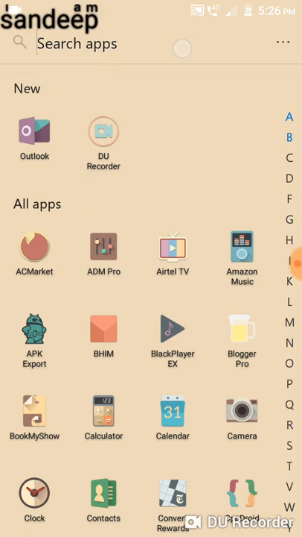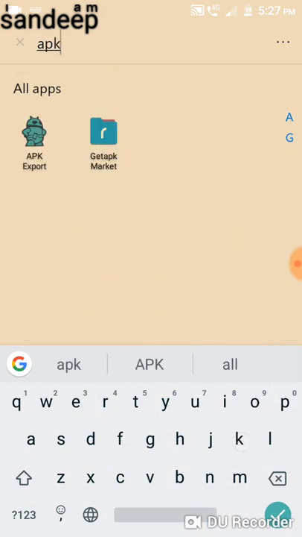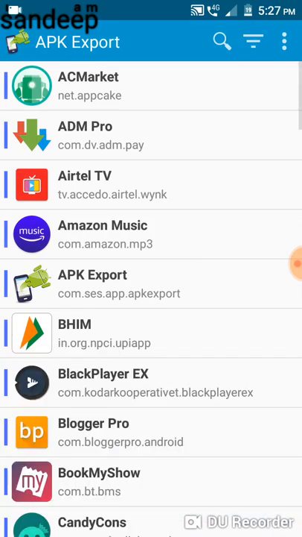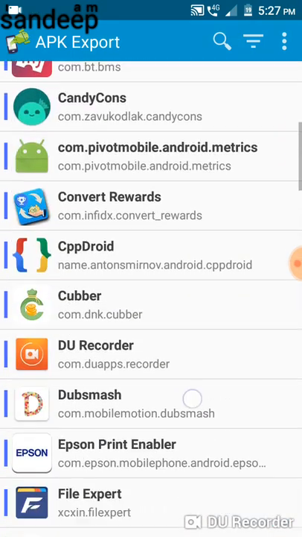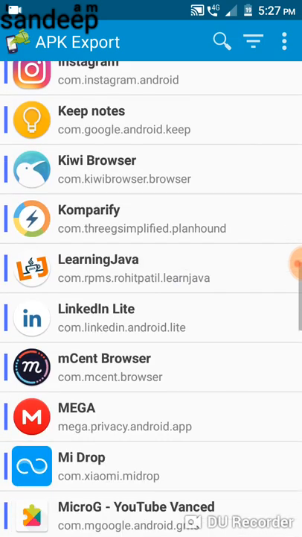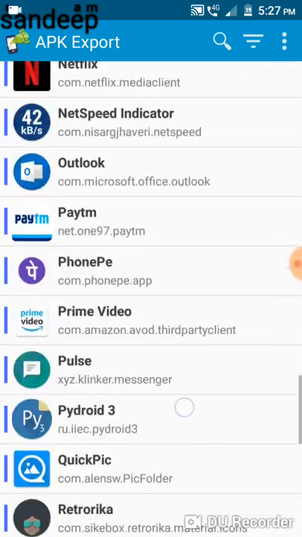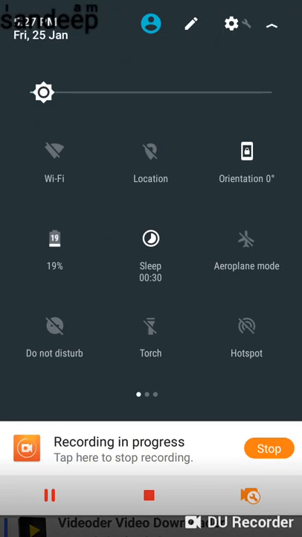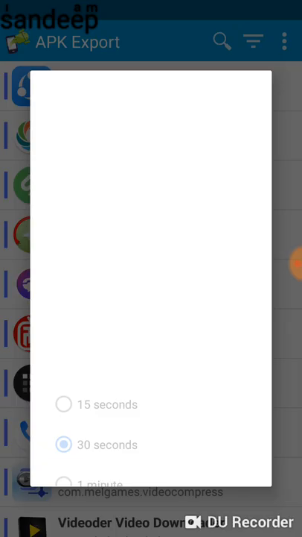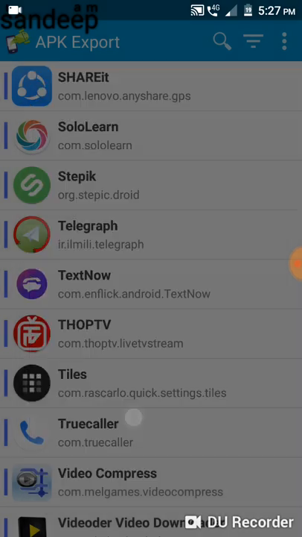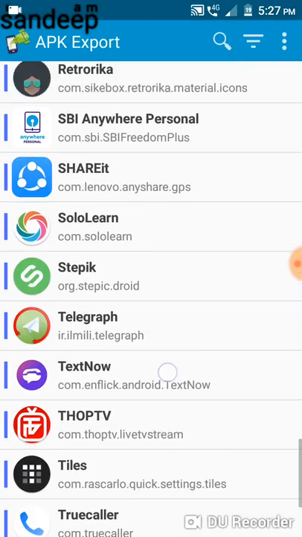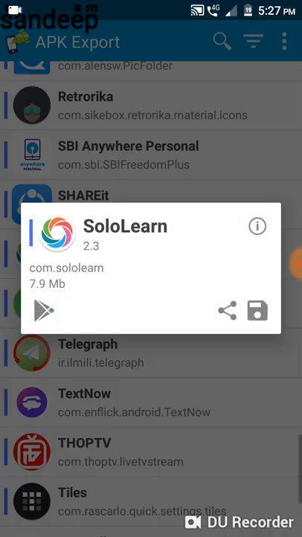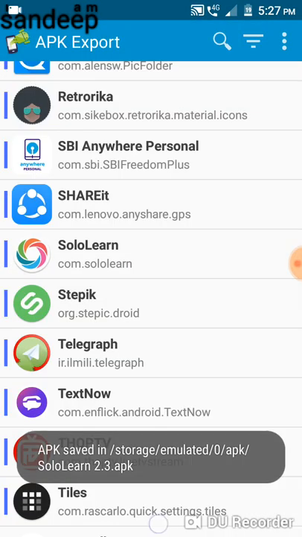So first of all, go to an APK extractor. Extract the app which you need to get your notification ringtone. Let me take an app. So here is an app, for example. Sorry, here is a Solo app. So I need to get the APK. So I am saving the APK.